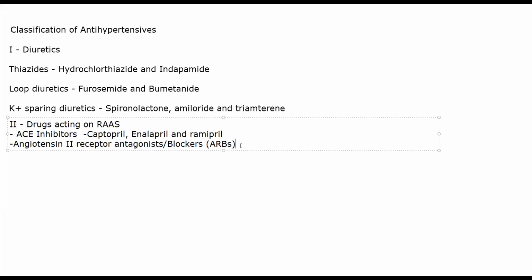The primary drugs that will come under ARBs will be losartan, telmisartan, candesartan, and olmesartan. As you can see, angiotensin 2 receptor blockers will end with sartans. So that is one way you can remember it. All ACE inhibitors will end with prils. All ARBs will end with sartans.